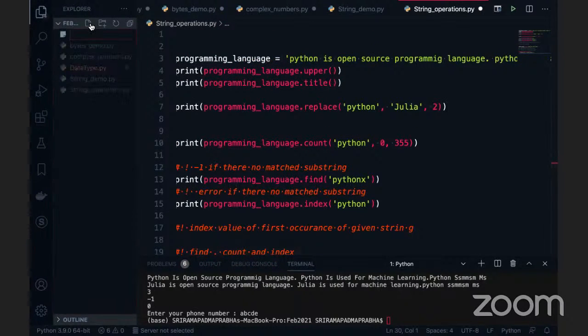So moving to a very important concept called the list data type. This is called a sequence. What is a list data type? Anybody tell me, why do we need to use the list data type?